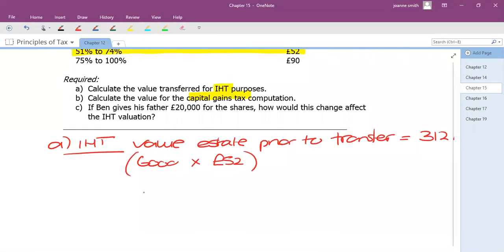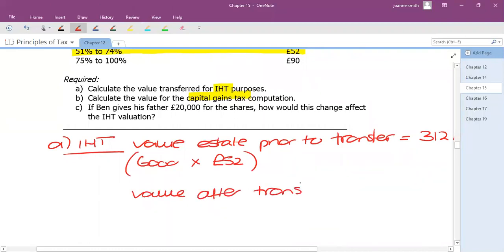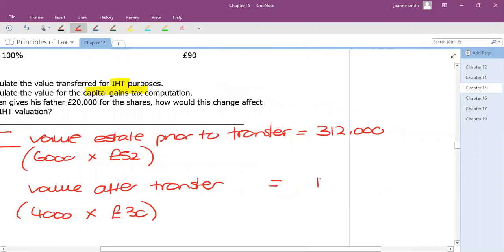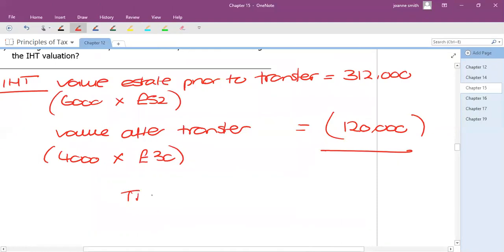So let's write that down. So value after the transfer, he's now got 4,000 shares because he's given 2,000 away, and they're valued at £30 each. And that gives them a value of 120,000. So we can see this is how his estate has changed. So the difference represents the value of the transfer. So that 192,000 potentially might be open to IHT.